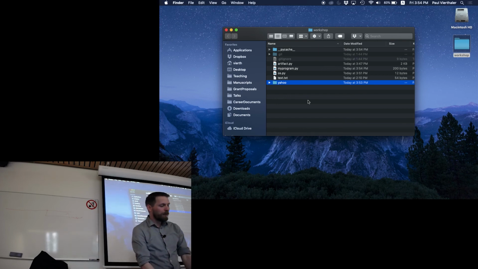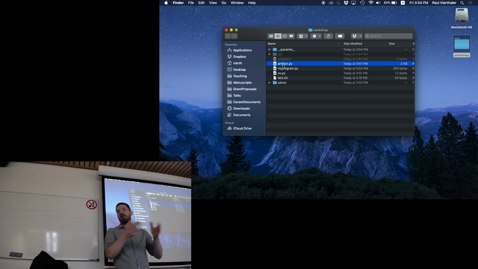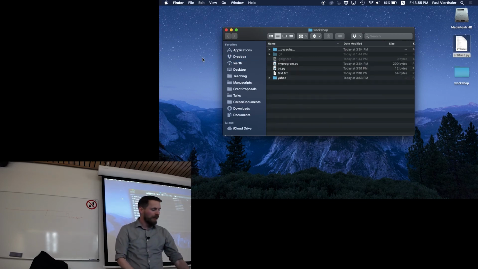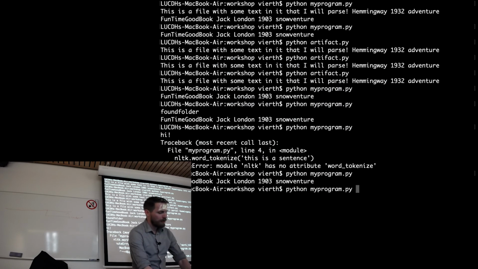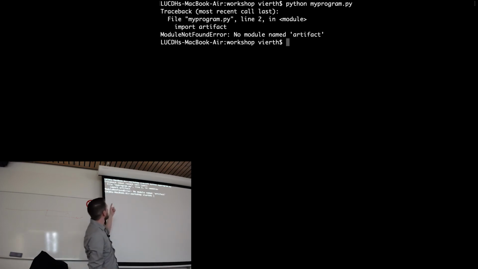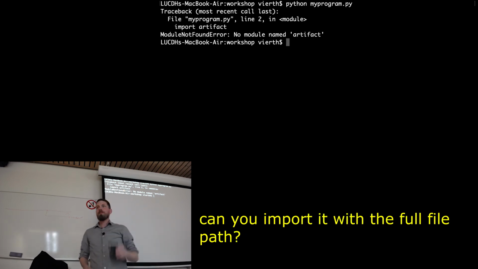So for example, this artifact.py, it's finding it because it just looks locally first. But if I move this onto my desktop out of here, and I try to run this again, let's clear this. It'll give me an error because it's not going to find it. It says, no module named artifact.